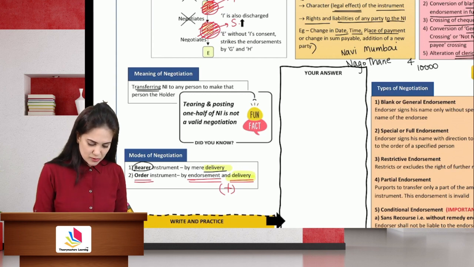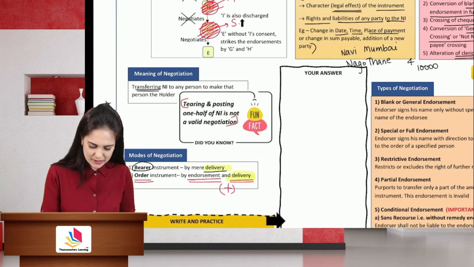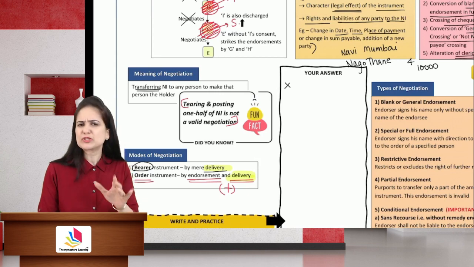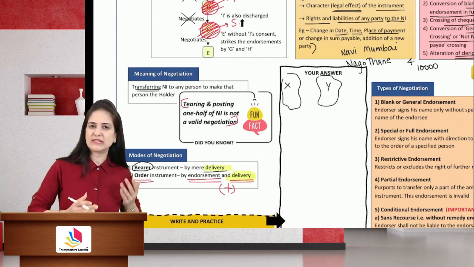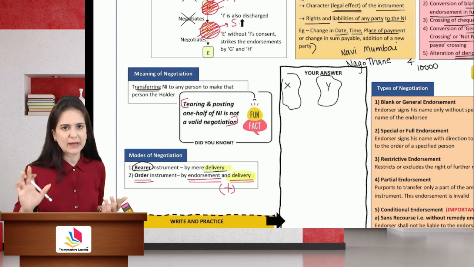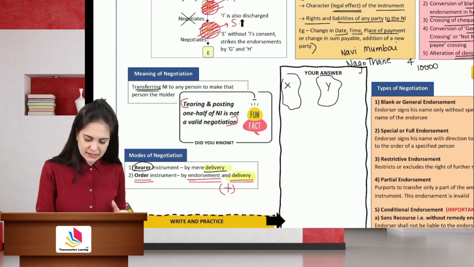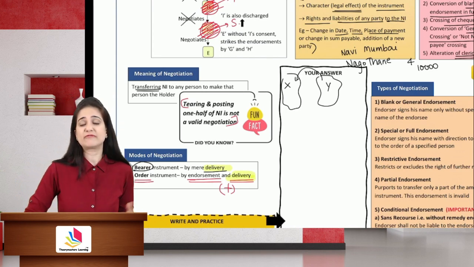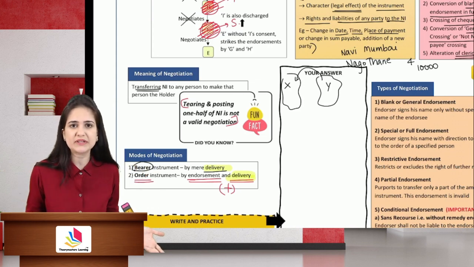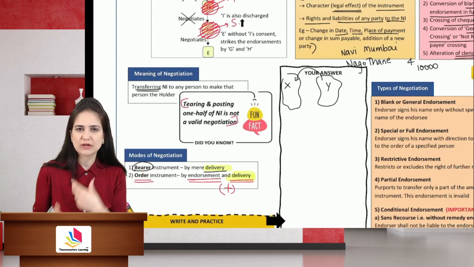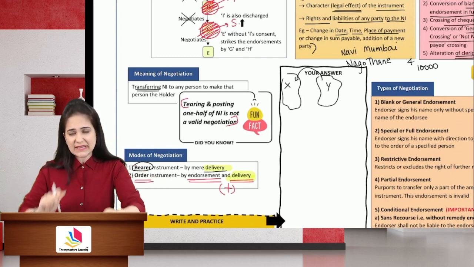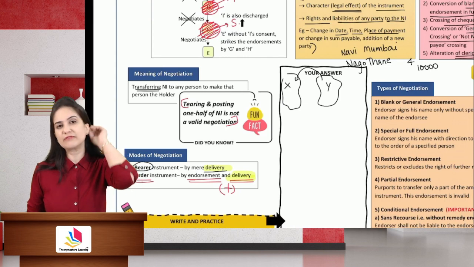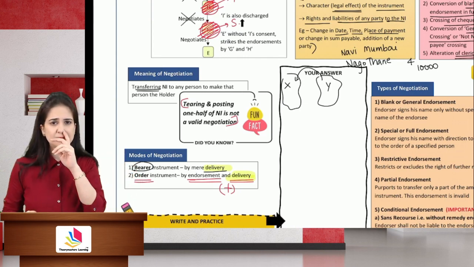Tearing and posting one half of the negotiable instrument is not a valid negotiation. Now let's say, for example, that X, for the purpose of safety, cut the instrument in two halves, kept one half with himself and gave the other half to Y by post. Then he changed his mind and he's calling Y to return the other half. Y is saying, no, this is like constructive delivery. You send your half, I am the owner. We have to decide who is the owner. Does tearing transfer ownership? Does tearing off half and giving half the bill amount to giving the whole? Is it like a constructive delivery?